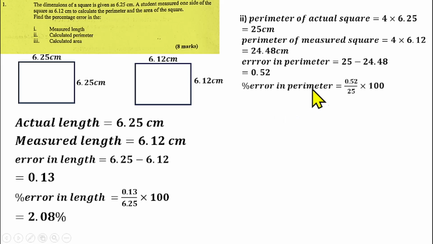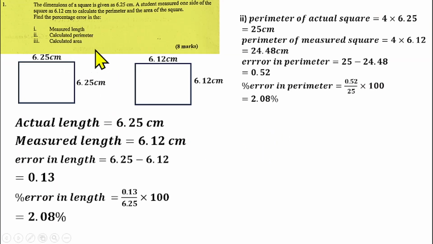Then from there, we will now find the percentage error in the calculated perimeter. So that will be the error you got here divided by the actual perimeter of the actual measurement. So that will give us 0.52 over 25 times 100, and that will give us 2.08% as the percentage error in the calculated perimeter.